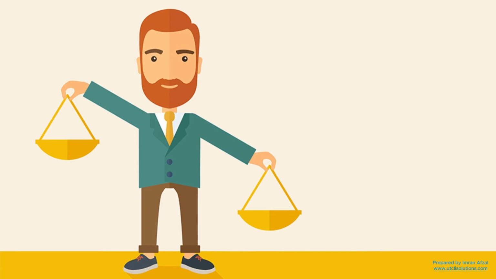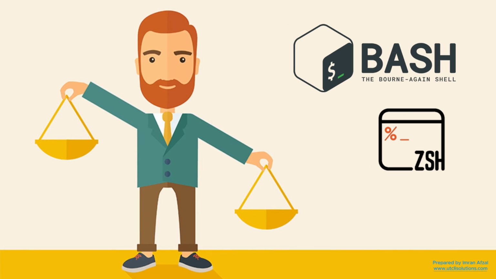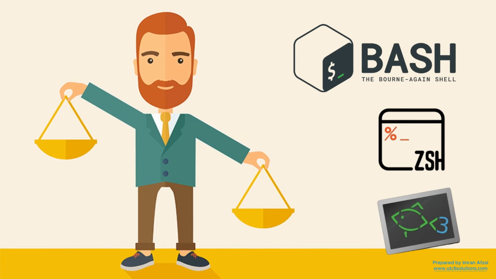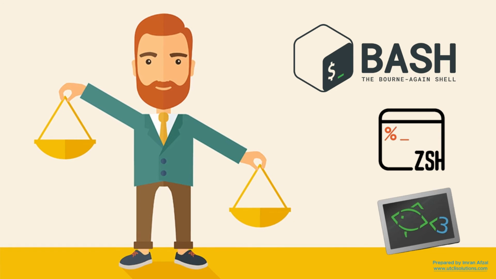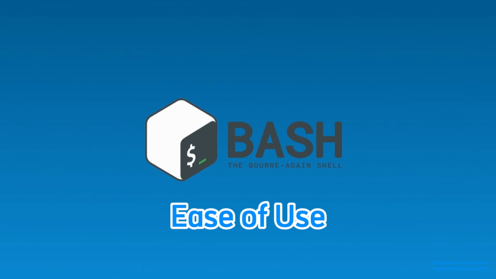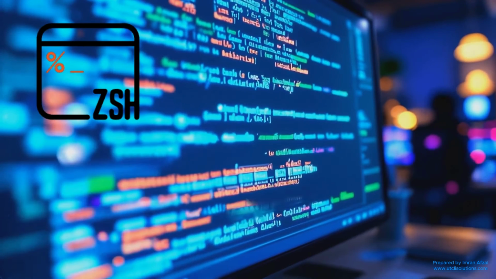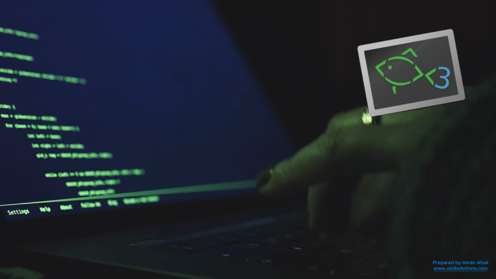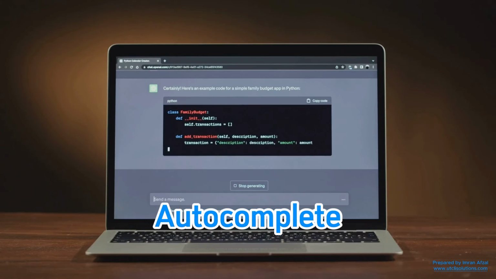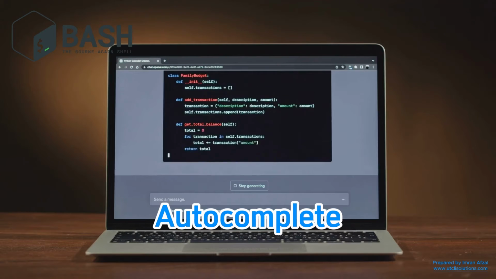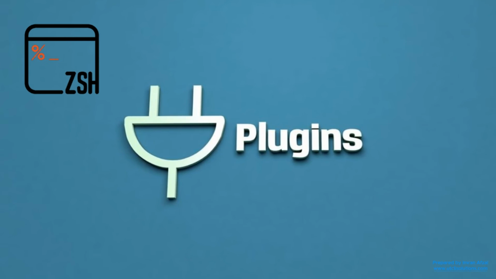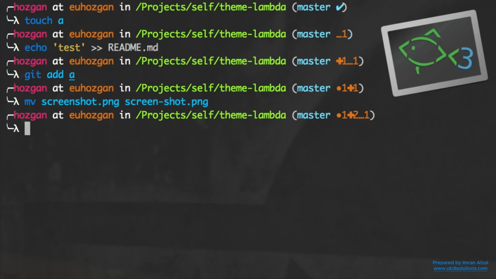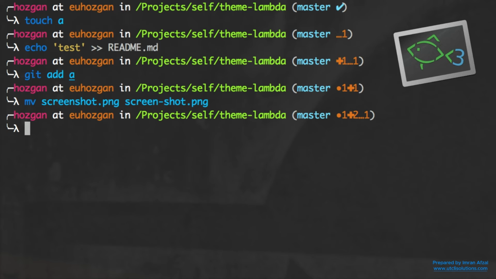Key differences between Bash, Zsh, and Fish. Let's look at how these three shells compare in simple words. Ease of use. Bash is simple but plain. Zsh adds power and style. Fish is the easiest and most user-friendly for beginners. Autocomplete. Bash has basic autocomplete. Zsh has smart autocomplete with plugins. Fish has built-in suggestions that are colorful and helpful.